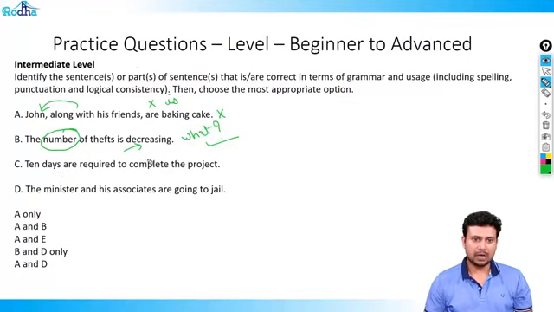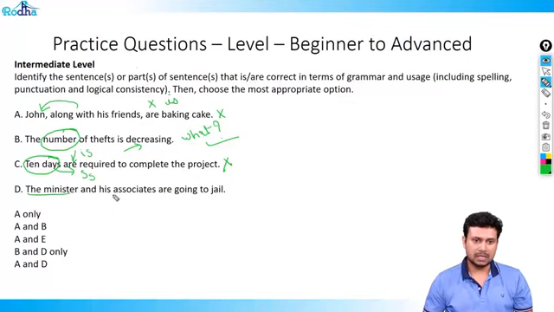10 days are required to complete the project. What is required? 10 days. 10 days is an absolute quantity that we have done in the previous question. So it has to be singular. So instead of are, it should be is. So this is a wrong sentence.